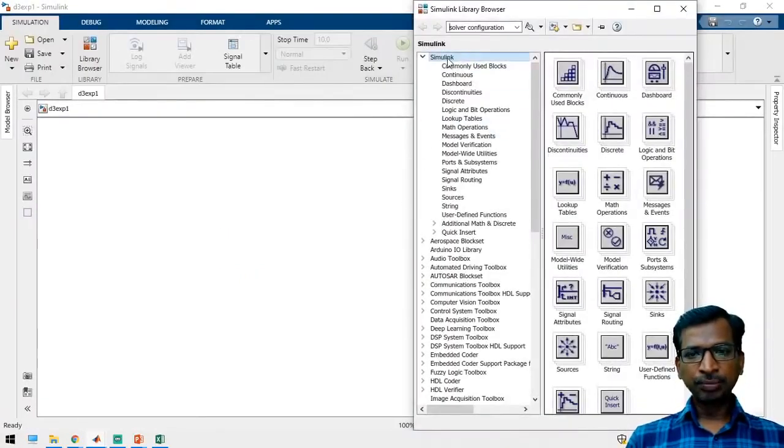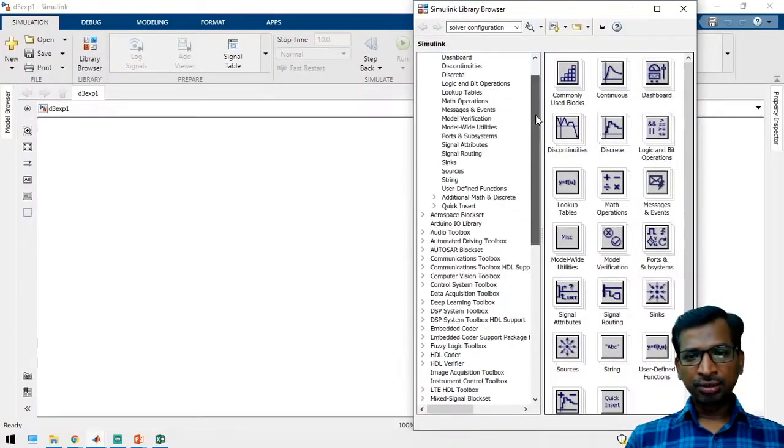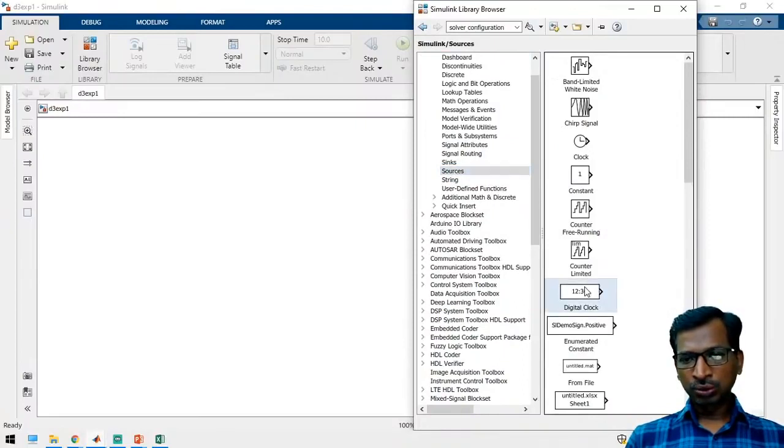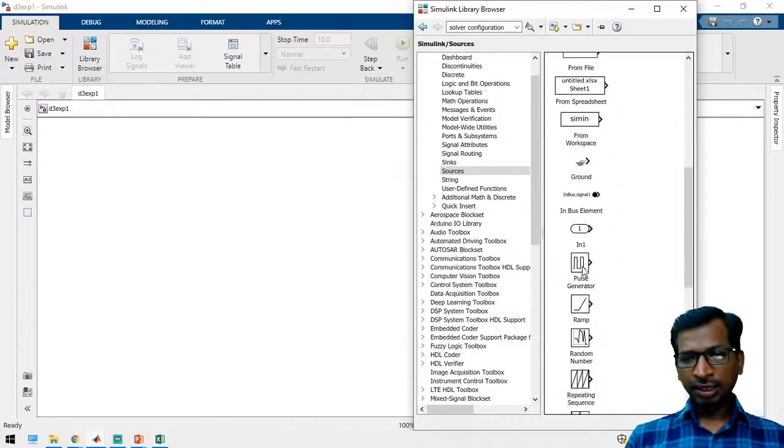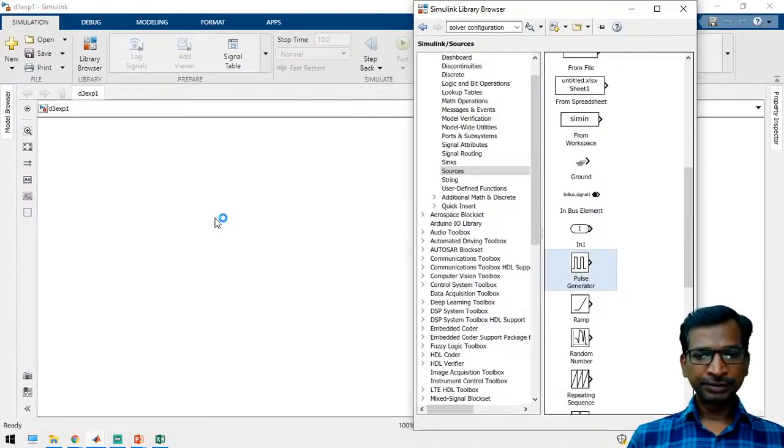Just open Simulink and go to sources, take a pulse generator block and keep it in your workspace.